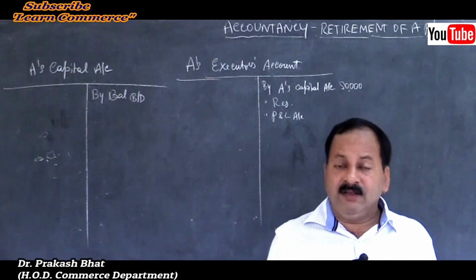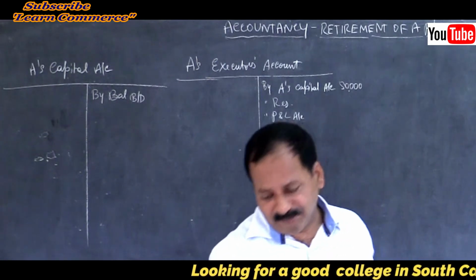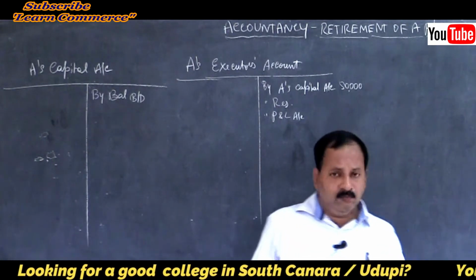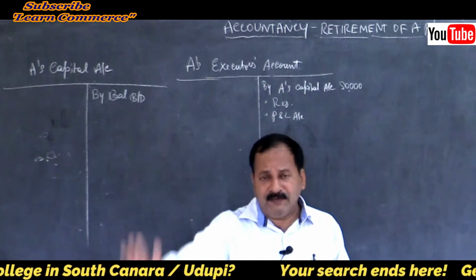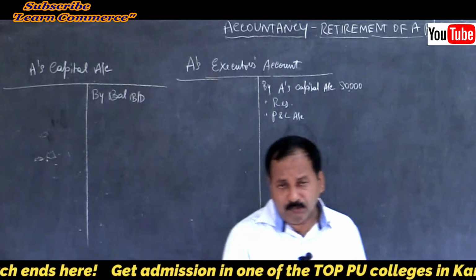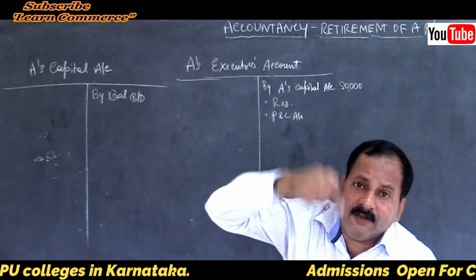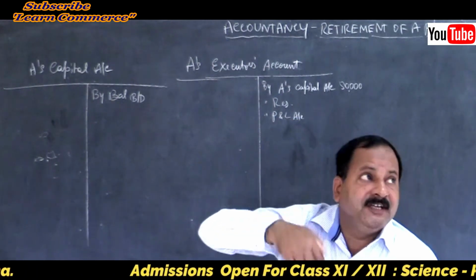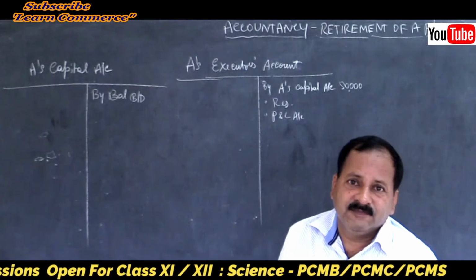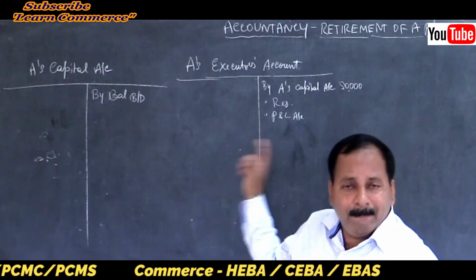Straight away the amount into his share, that's all. No time period. Clear? Then even goodwill also. Goodwill they will tell you by the average profit method. Mostly the average profit method will be given. Sometimes they will give you the goodwill amount straight away, or they will tell you the goodwill of the firm. You have to calculate the share of the deceased partner in the goodwill. Then you have to give credit to the retiring partner for goodwill.